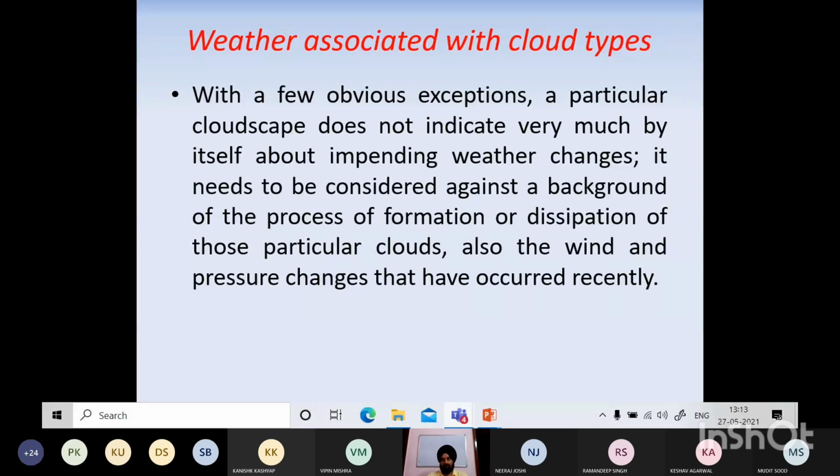So if you know the weather, you can inform the deck, you can inform the bosun what is expected. You have the weather report with you, you can see the sky, you can see far away what type of clouds are there. तो इसकी जो application है, ये जो हम पढ़ रहे हैं इसकी application भी तो कुछ होनी चाहिए, otherwise पढ़ने का फायदा. So this is the use, that if you can make out weather, you can inform various people. Some people, maybe some deck work is going on, they have opened up something, they are doing painting, de-rusting, so many works keep on going on. So अगर as a duty officer you inform कि भैया थोड़ी देर में बारिश आने वाली है, so please scare up, please patch up, कुछ ना कुछ कर लीजिए.